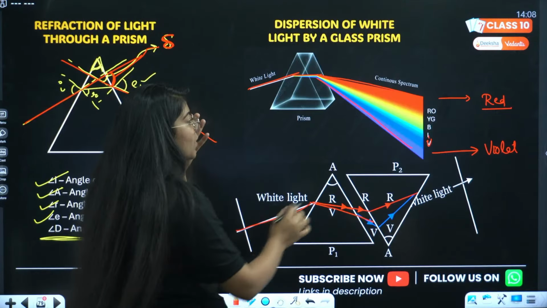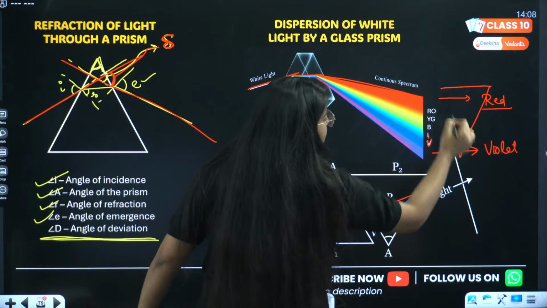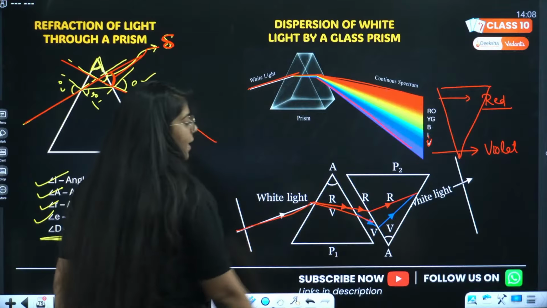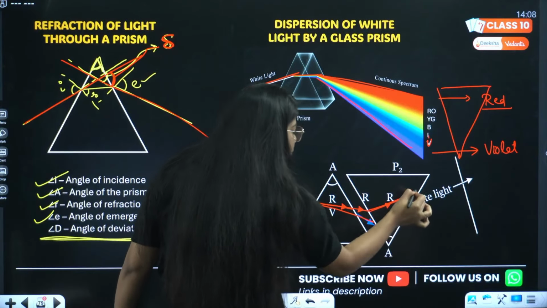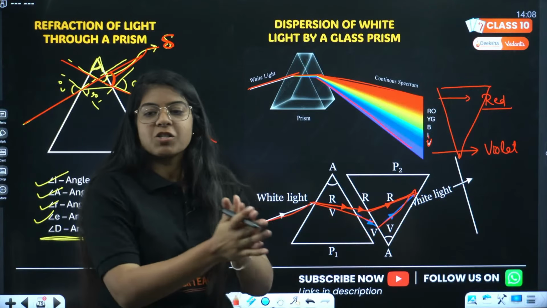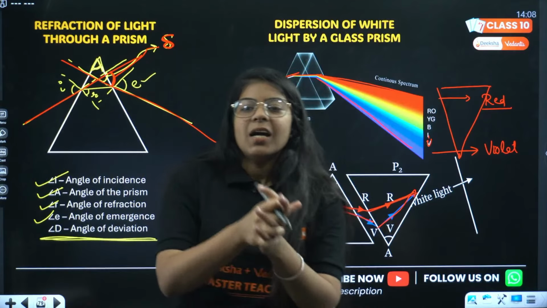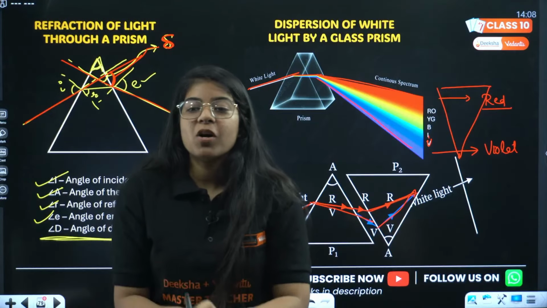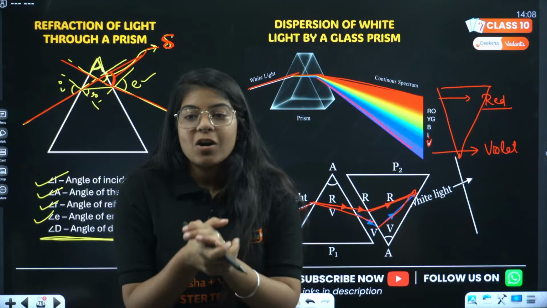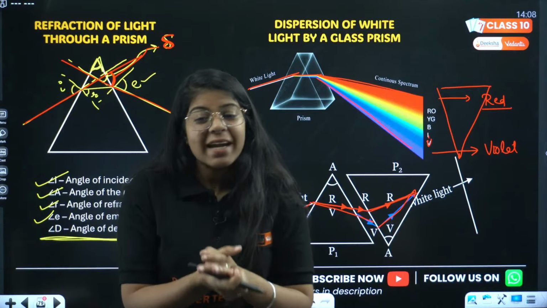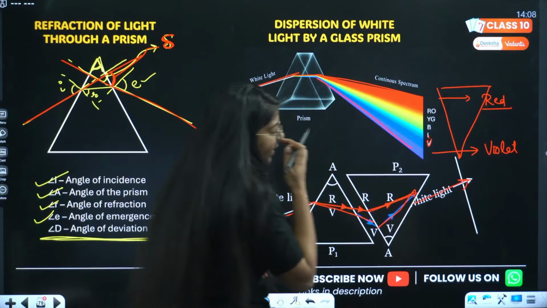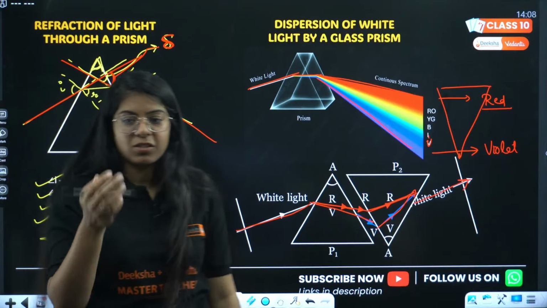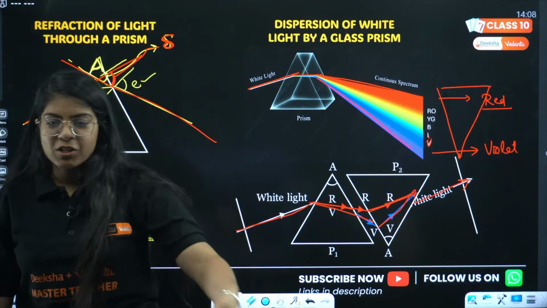This much we know. So he placed an inverted prism in front of this split light. What did he see? He saw that when it passes through the inverted prism, the dispersed light merged back together, and the ray that came out was simple white light. This is very important, they can ask you. Isaac Newton, yes.